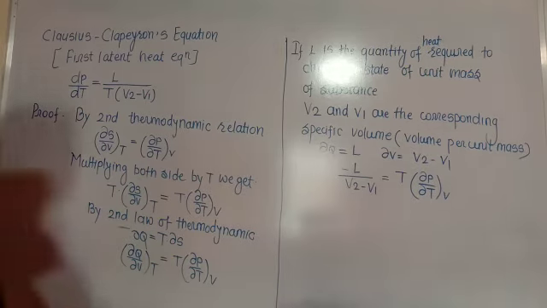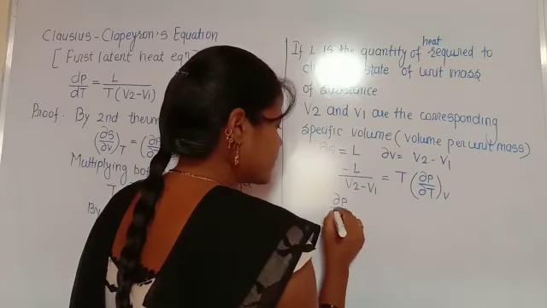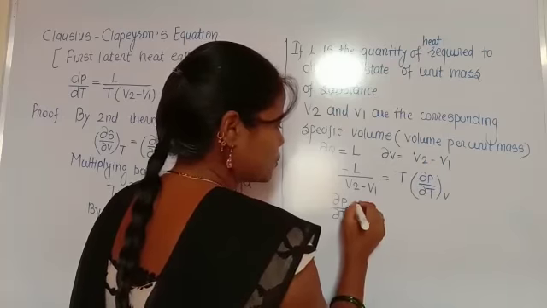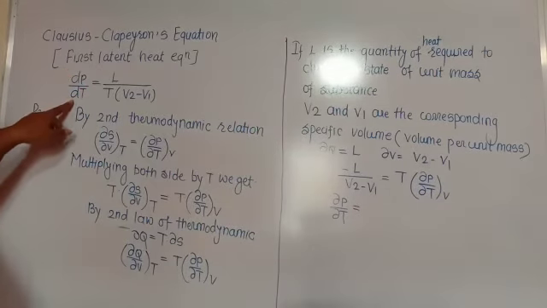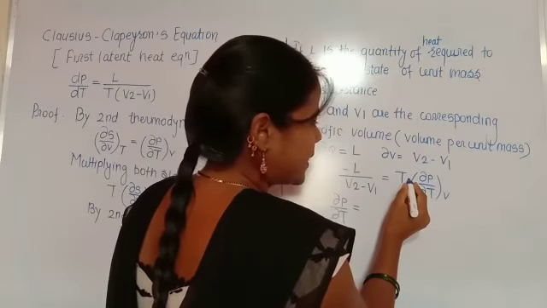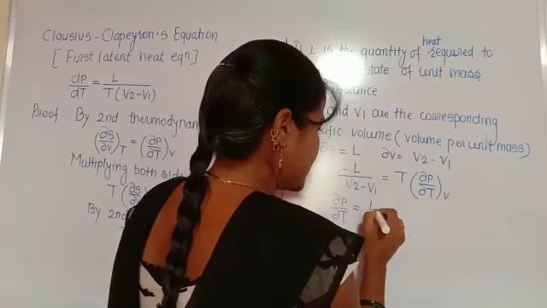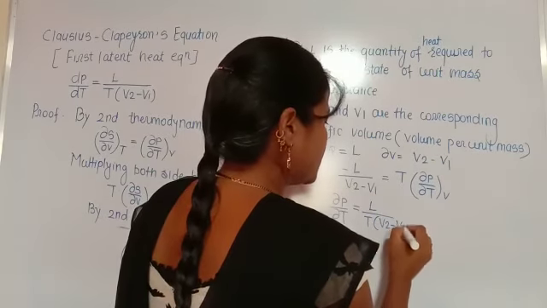Therefore del P by del T is equal to L divided by T into V2 minus V1.